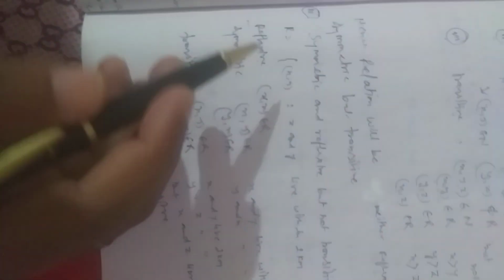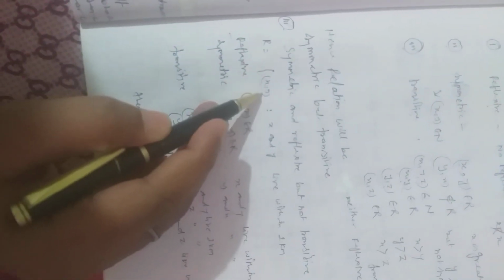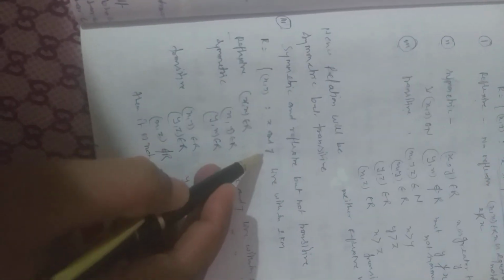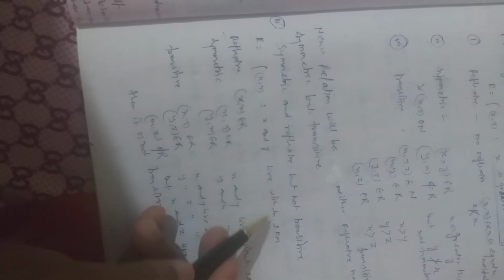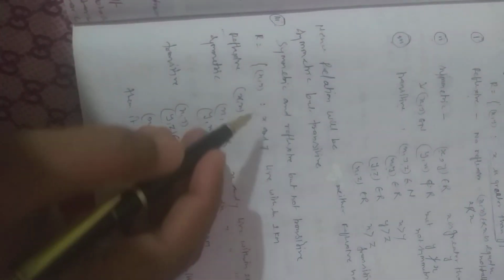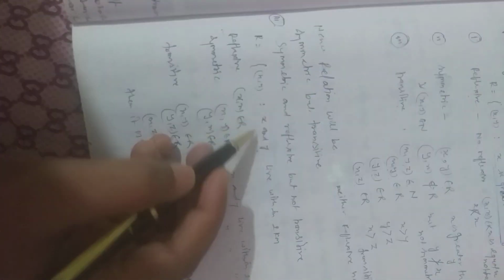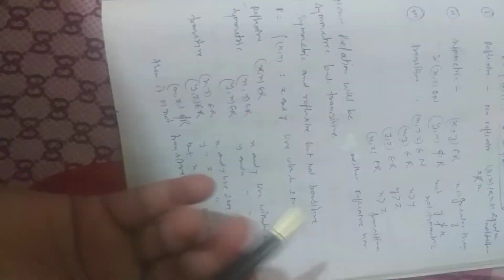Example is R is equal to {(x, y)} such that x and y live within 2 kilometers. It means x and y live within 2 kilometers. Okay, student, distance between x and y is 2 kilometers.